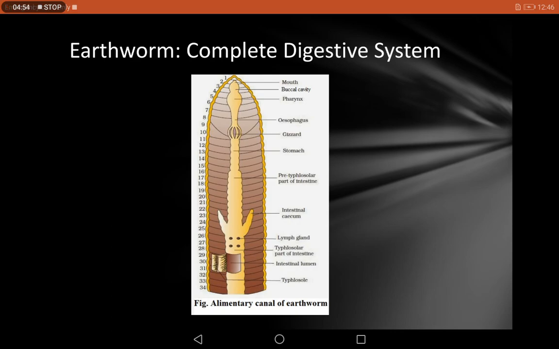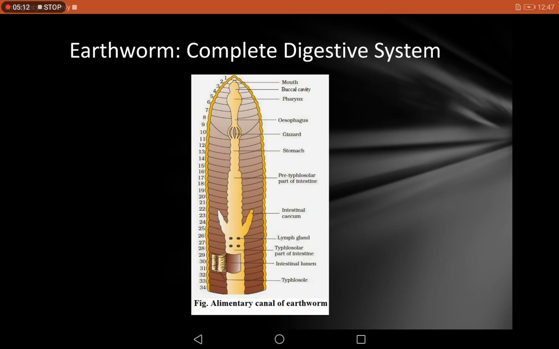That means in the first segment there is a mouth, in the second segment there is a buccal cavity. Immediately from the second segment, the pharynx begins and continues up to the fourth segment.